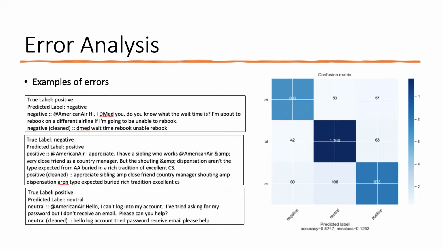In the first example, TextBlob classified the tweet as positive, but the LSTM model predicted negative. Actually, the LSTM model predicts better than TextBlob in this case, as the customer is going to rebook on a different airline, and thus the customer is probably not happy with the results.